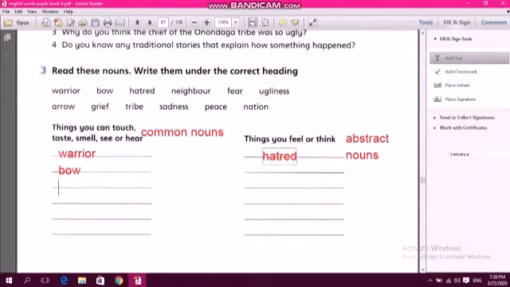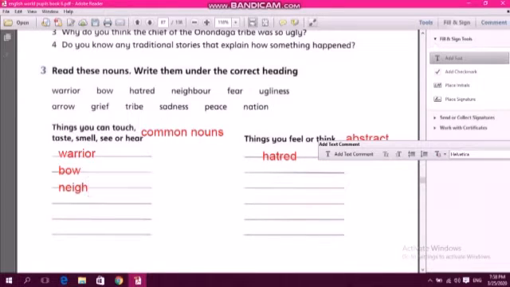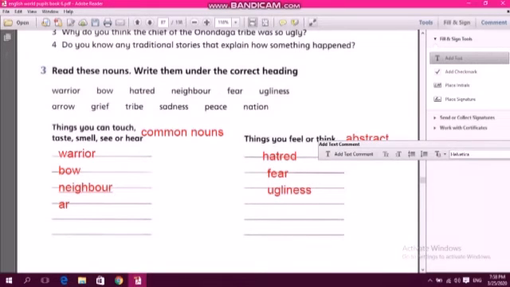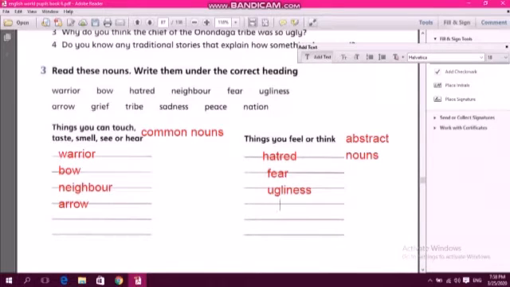Neighbor. You can see your neighbors. الجيران. Fear. Can you see fear? Can you touch fear? Of course no. Ugliness. Of course no. Like beauty, we cannot. Arrow. Of course you can hold an arrow. Grief. Grief means sadness. Of course, grief is here.